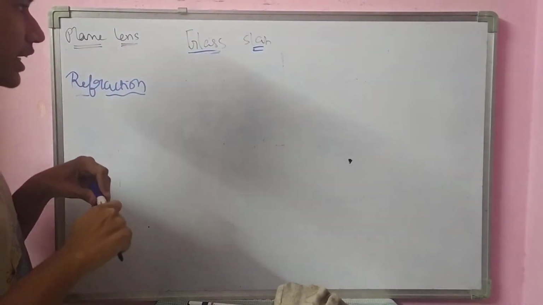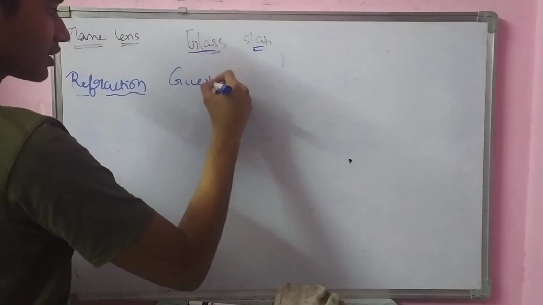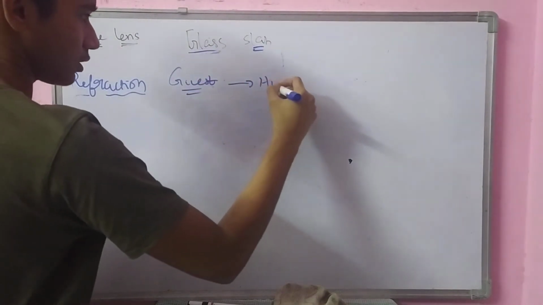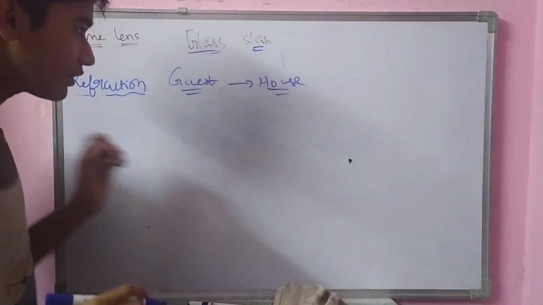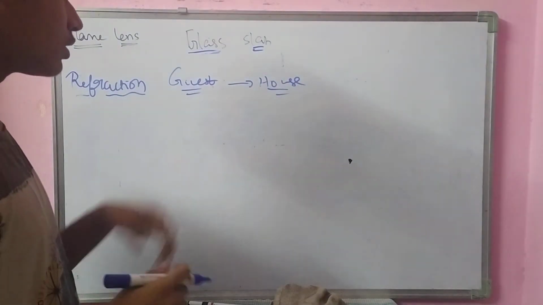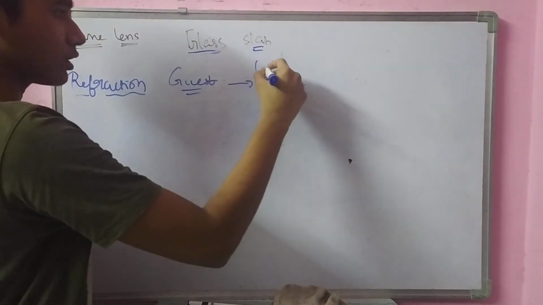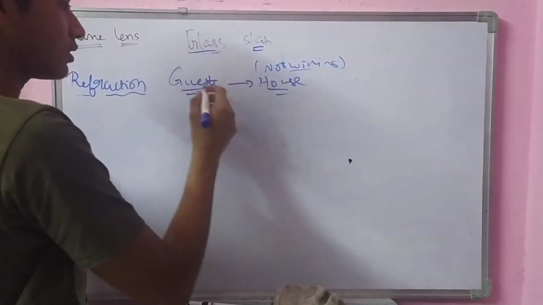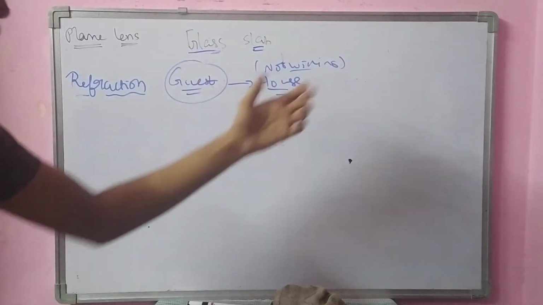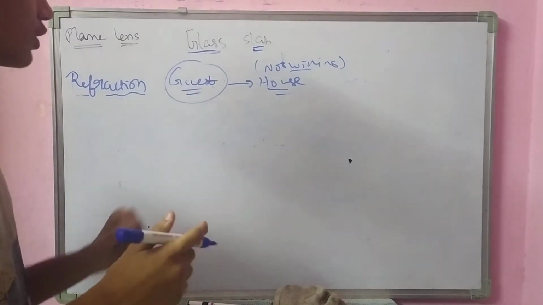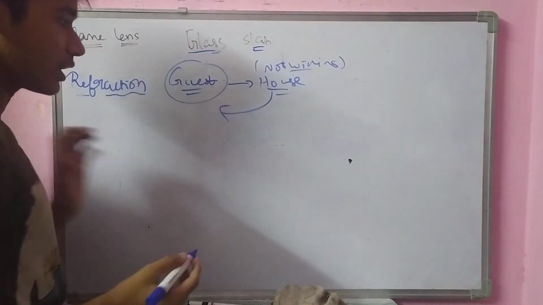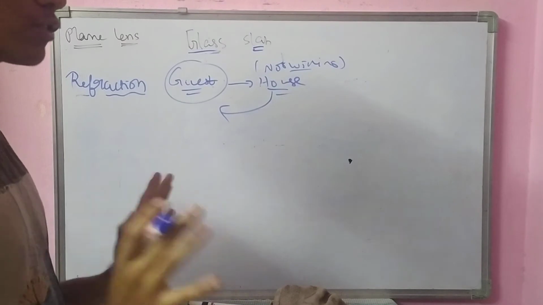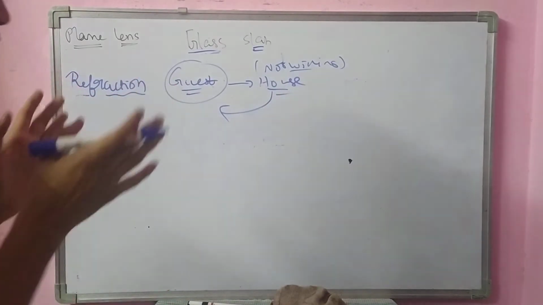Think any guest is entering into your house. If you are not willing, I don't like this guy, basically, then what will you say? You will say that you have to follow some conditions to enter into my house.